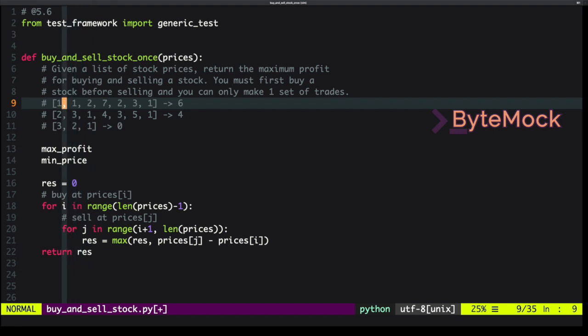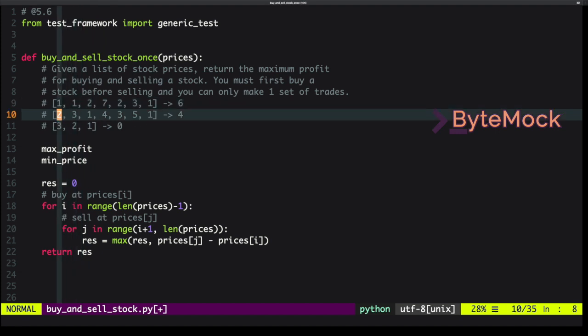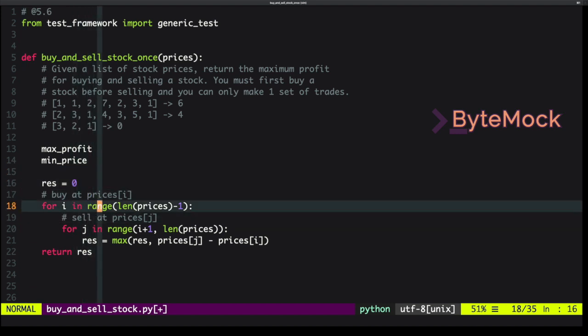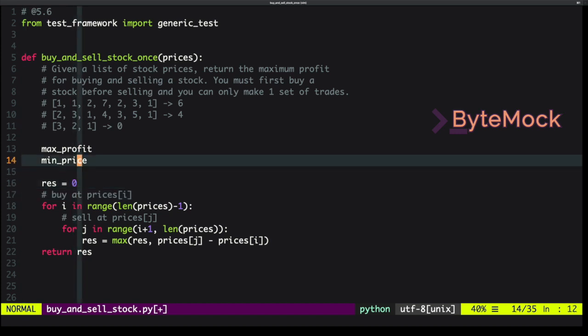In the second example, if we buy it at 2, then later we might see a 1. So if we see this 1, we can update our min price to 1. And then later see, well, 4, we can forget about the 4. 3, we can forget about the 3. 5, we can get a profit of 4 here. But each time we're going to be comparing it only to the 1. So instead of checking every single buy, we're simply going to keep track of the minimum price and then compare it with the max profit.